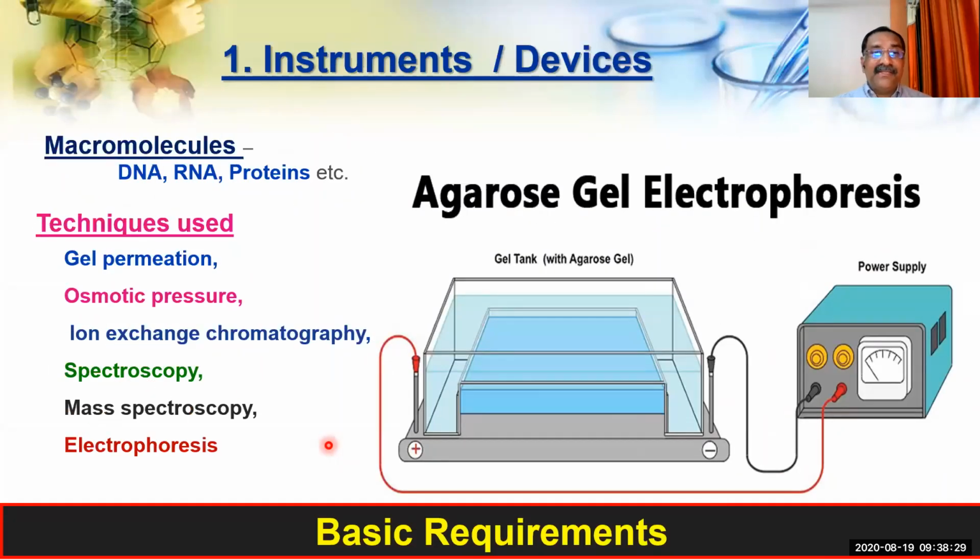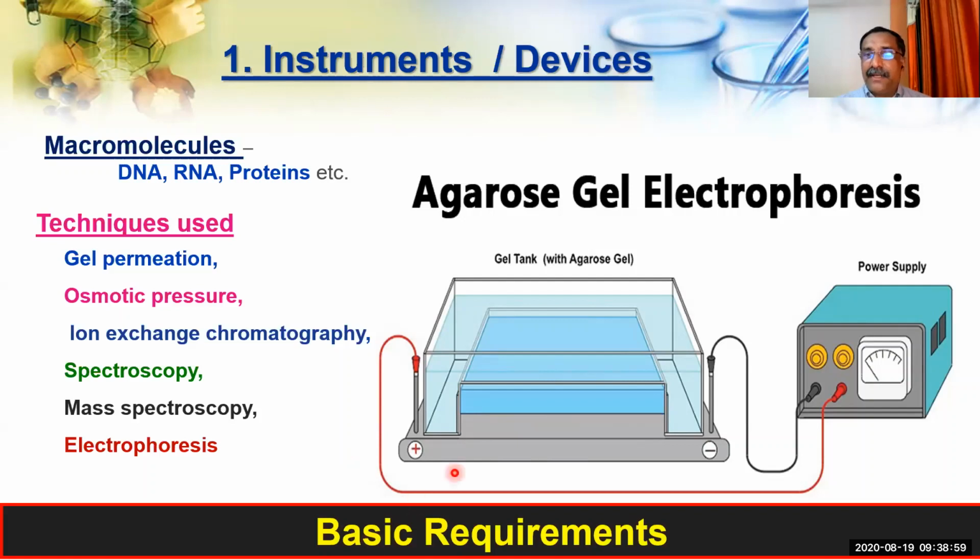And another one is electrophoresis. This we have already seen in DNA fingerprinting. In fingerprinting, we have seen the DNA has to be cut into pieces by using the restriction endonuclease enzyme. And after the DNA is cut into fragments, the fragments have to be isolated. You have to segregate them, you have to separate them. For that purpose, we are using agarose gel electrophoresis.